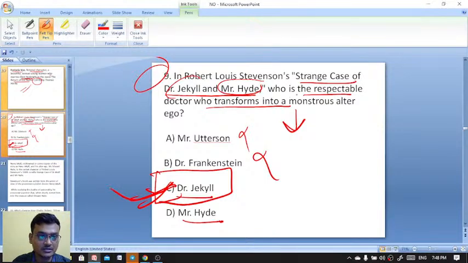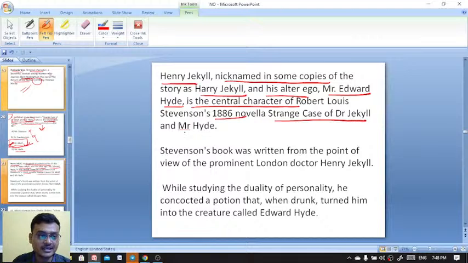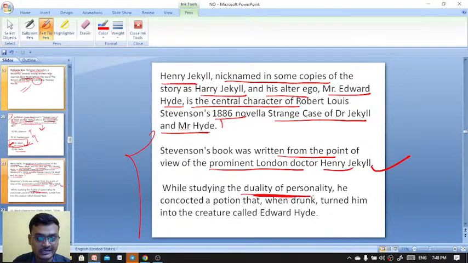Here is the question: who is the respectable doctor? Dr. Jekyll. It is not Frankenstein. Frankenstein is by Mary Shelley. Henry Jekyll, nicknamed in some copies of the story as Harry Jekyll as well. His alter ego, Mr. Edward Hyde, is the central character of Robert Louis Stevenson's 1886 novel, Strange Case of Dr. Jekyll and Mr. Hyde. Stevenson's book was written from the point of view of the prominent London doctor Henry Jekyll. While studying the duality of personality, he concocted a potion that, when drunk, turned him into the creature called Edward Hyde.